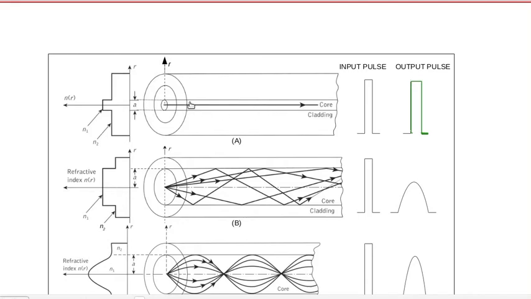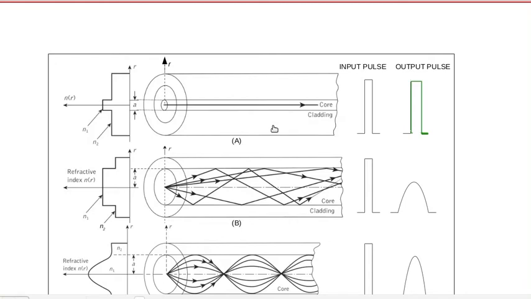A mode is a possible path for the propagation of light. Pulse broadening in a single mode is called intramodal dispersion. The two main causes of intramodal dispersion are material or chromatic dispersion, and waveguide dispersion. First is material dispersion or chromatic dispersion. The refractive index of the material is a function of the wavelength of light. Different wavelengths travel with different speeds along the same path in a medium due to different values of refractive index of the material.